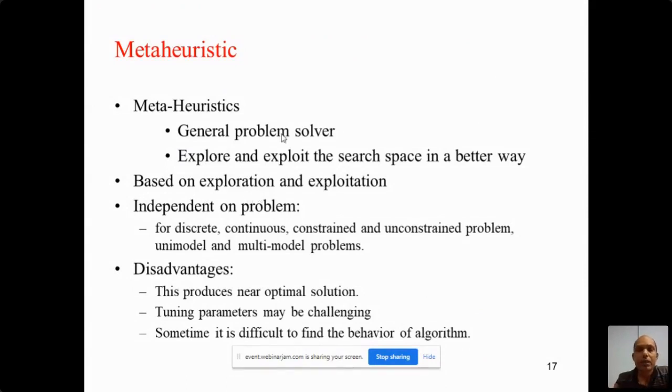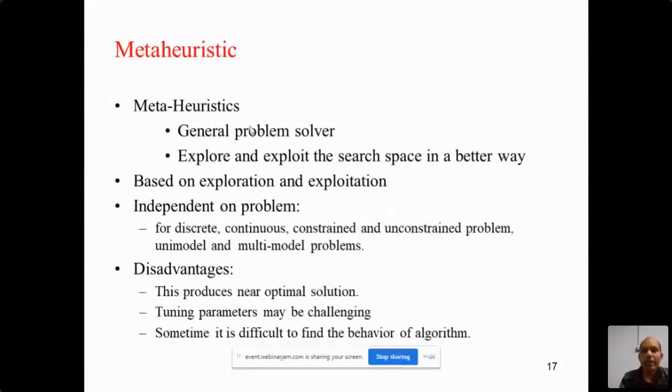The main advantage of this metaheuristic is that you can apply it to any kind of problem. For example, discrete problems, continuous problems, unimodal, multimodal problems, almost all problems. Even without problem-specific knowledge, you can simply deploy it and get the solution. The basic strategy is the same for every problem.